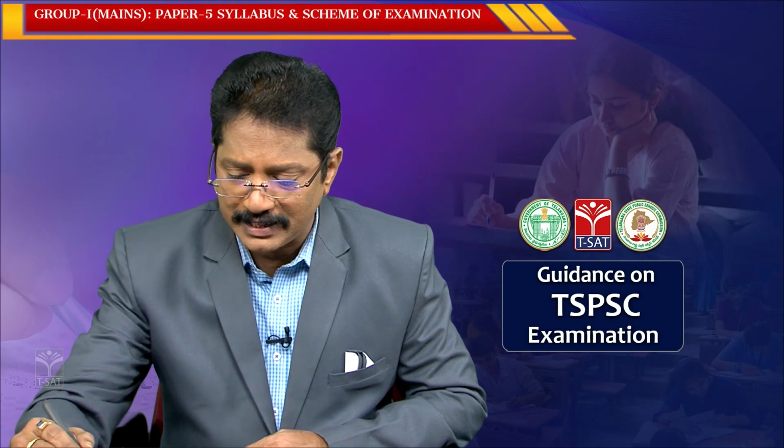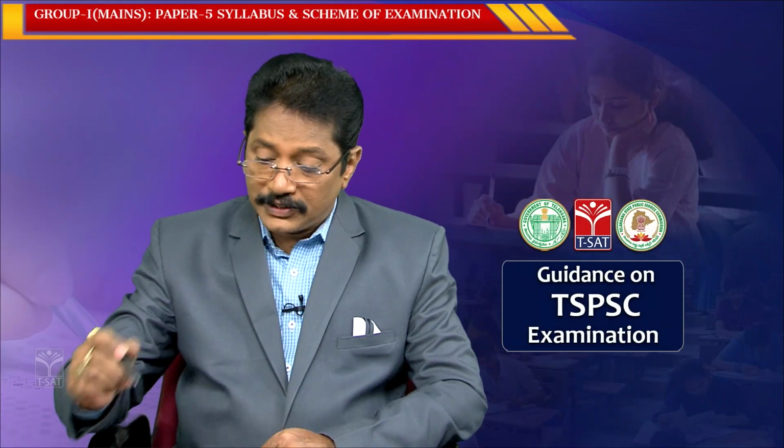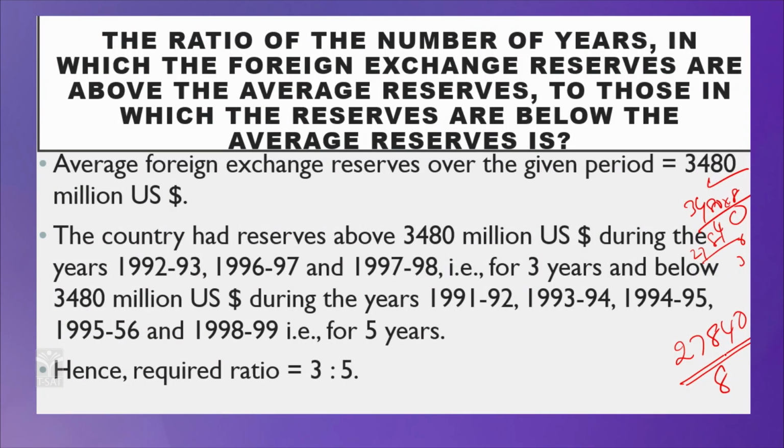So, if you divide the total by 8, 8 4s are 32, 38, 3, 28, 28, 3, 24, 27, it is very clear. 27,840 is the total sum, the sum of the values, and when you divide by 8 you will get 3,480. In this manner you are going to find it.